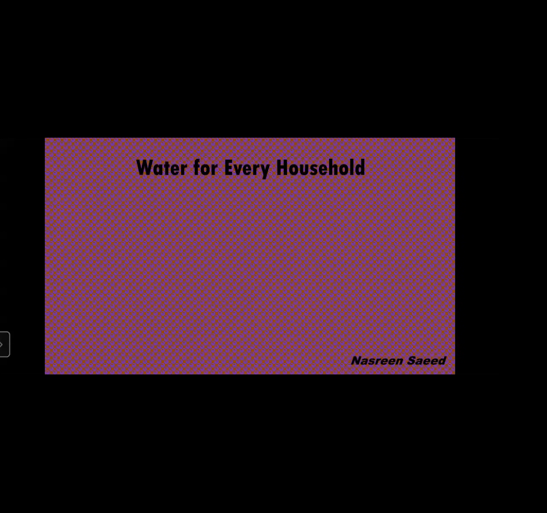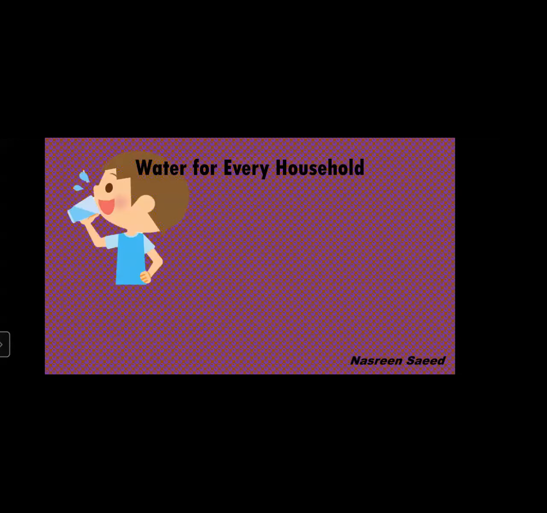Now the first question they have asked: can you recall what are the different purposes for which we need water? Now we all know that water is very important in the life of all living beings, whether it is humans, animals, or birds. So all living things need water.